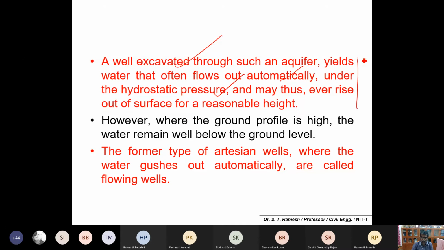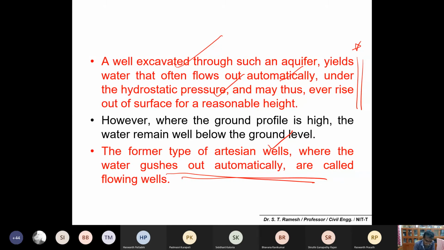That's what I told you. If it is an artesian well, you should be very careful. If I punch it, a lot of water will come out with high pressure, and you could also find it rising to a reasonable height. In this confined aquifer, the water flow can be either an artesian well, where water comes with pressure, or sometimes water gushes out automatically. So water will come out or ooze out automatically without pressure. With pressure, you can simply call it an artesian well. And without pressure, water oozing out, you can call it a flowing well.